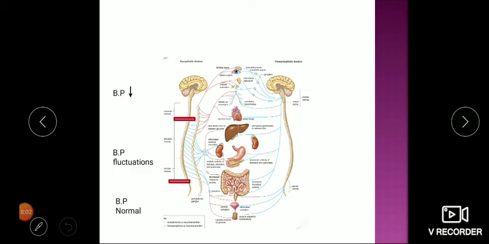And if the lesion is in between these two, we will have blood pressure fluctuation, because some nerves are spared, some are not. For example, if the lesion is here, some of the nerves are being controlled by the higher center, and the remaining control is gone. So we will have a fluctuation in the blood pressure. So the fourth sign of spinal shock is blood pressure changes.